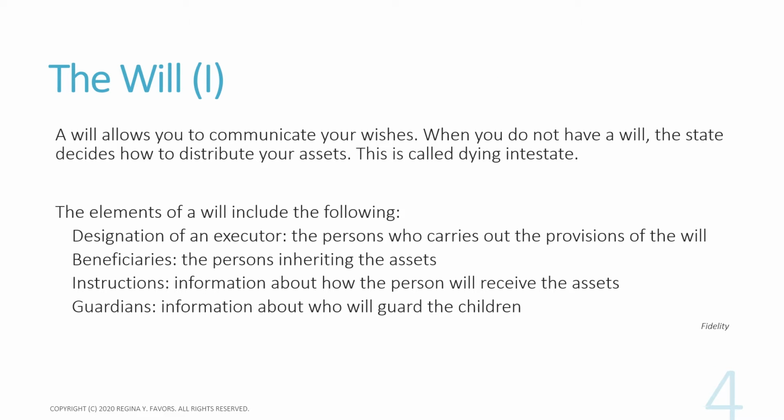So the will. A will allows you to communicate your wishes. When you do not have a will, the state decides how to distribute your assets. This is called dying intestate.